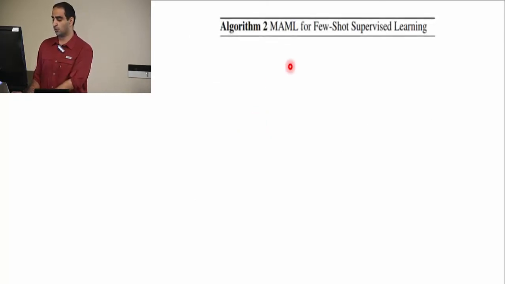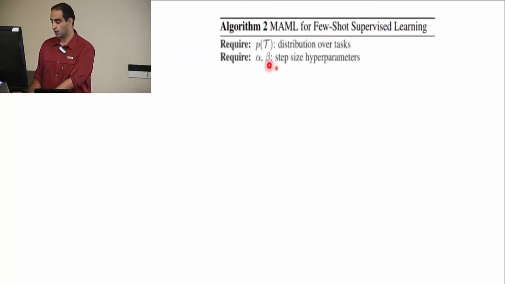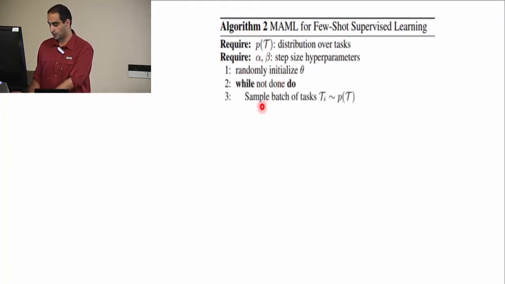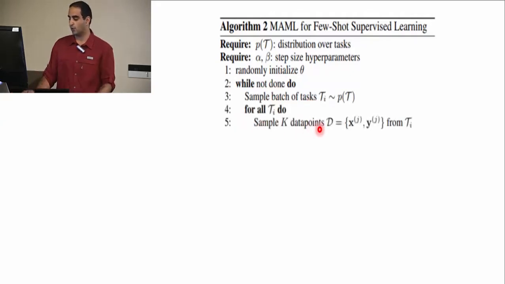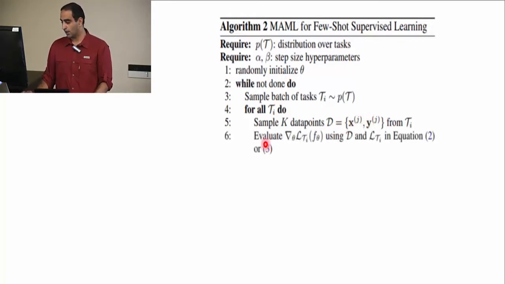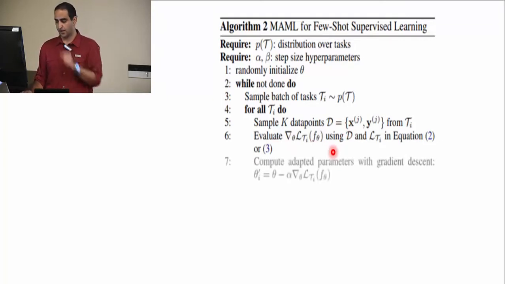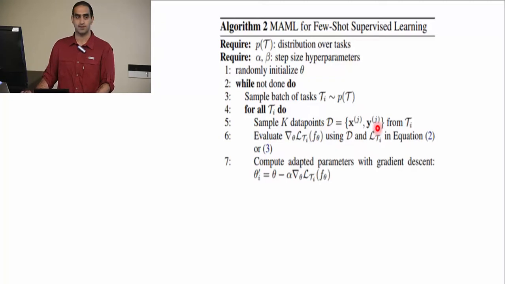So here's the algorithm if we want to apply it to supervised learning. Again, we have a distribution over tasks, and we have 2 step size hyperparameters. We randomly initialize theta, and while not done, we sample a batch of tasks, and for all those tasks, we sample k data points, xj and yj. These are, for example, 5 examples of a particular class, for example, of a character. We sample those data points for that task, and we evaluate our adapted parameters. If we perform gradient descent based on these data, our adapted parameters will be theta prime i.